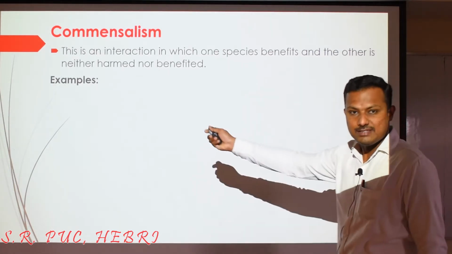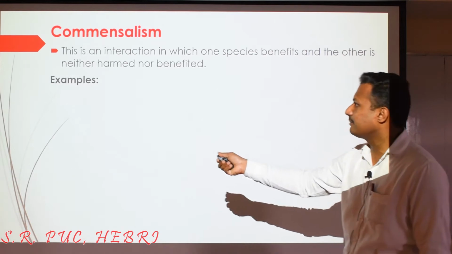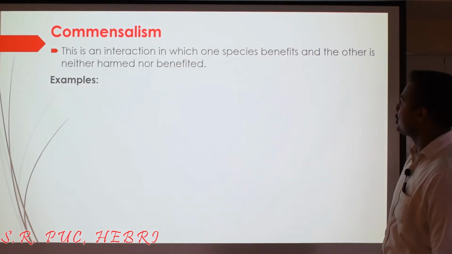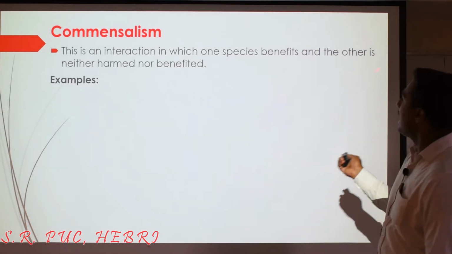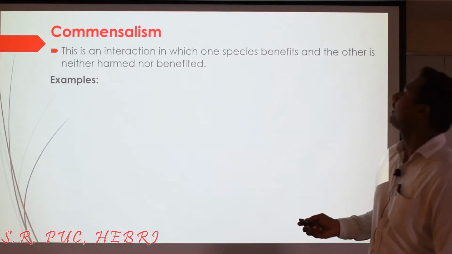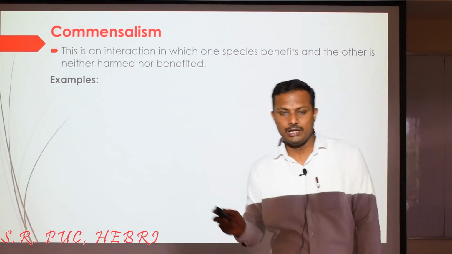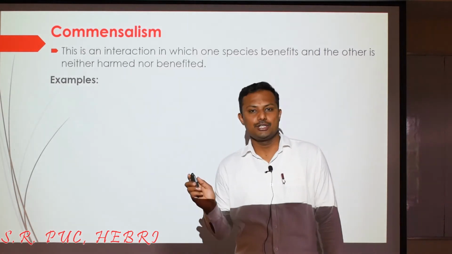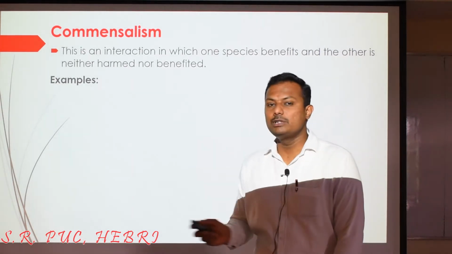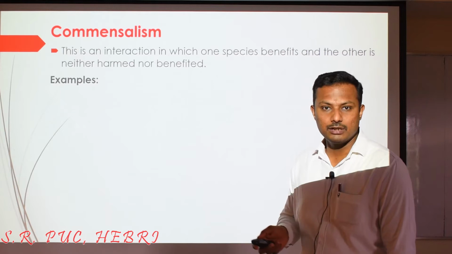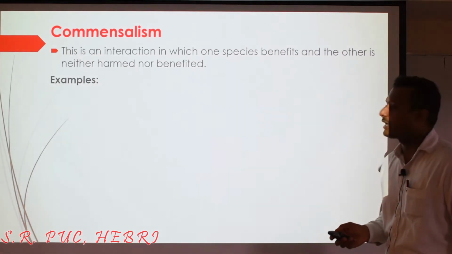As you can see, the definition of commensalism here: this is an interaction in which one species benefits and the other is neither harmed nor benefited, right? So this can be the definition for commensalism. Now let us look at the examples of commensalism in different organisms.